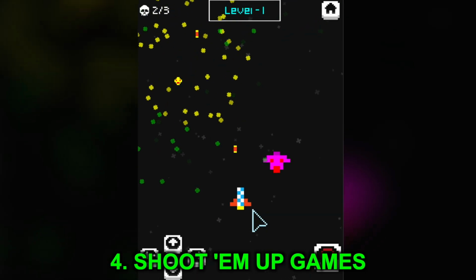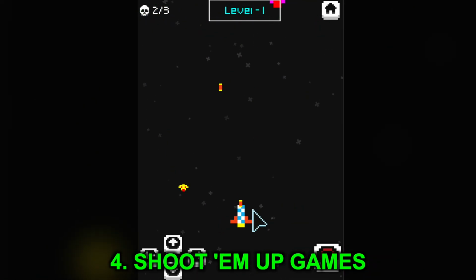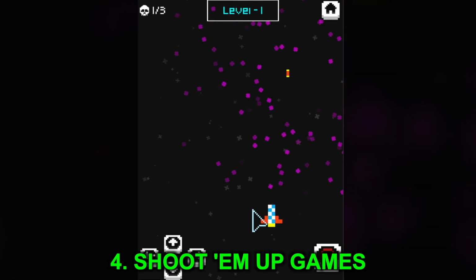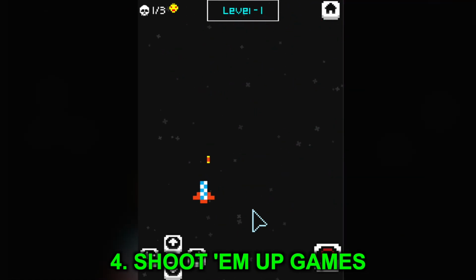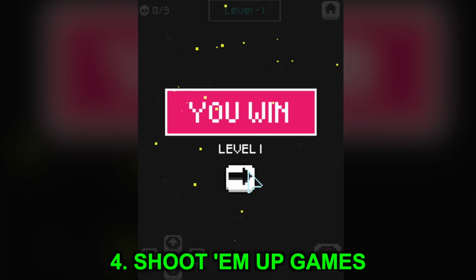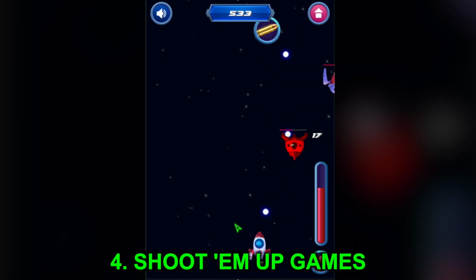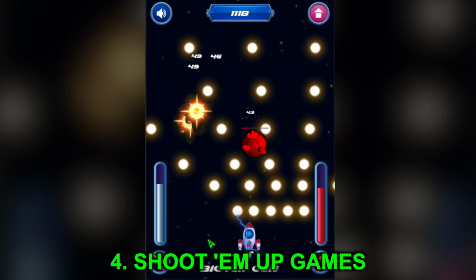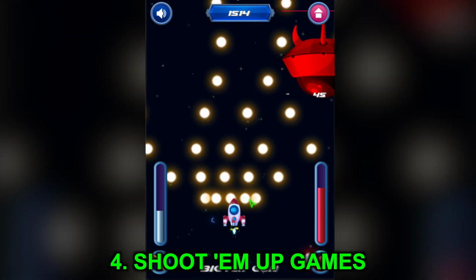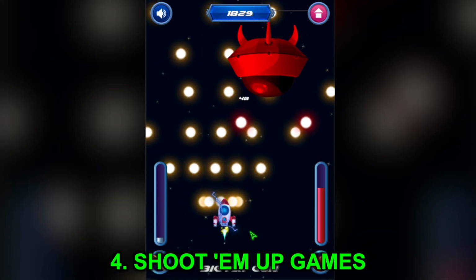Number 4 is shoot-'em-up games. Shoot-'em-up is one of the staples of classic arcade games. Players control a vehicle such as a spaceship or a tank and use it to explore the world or destroy the enemy by firing bullets at them. Many games even invent creative mechanics of weapons and projectiles that create very fun and memorable experiences.